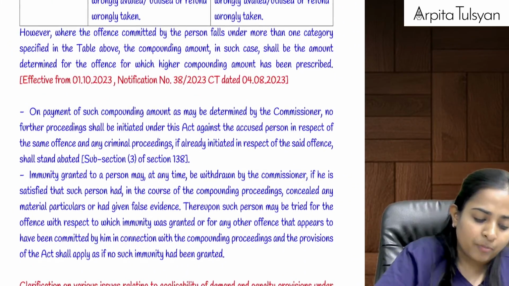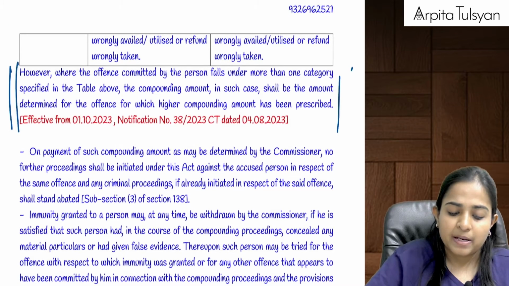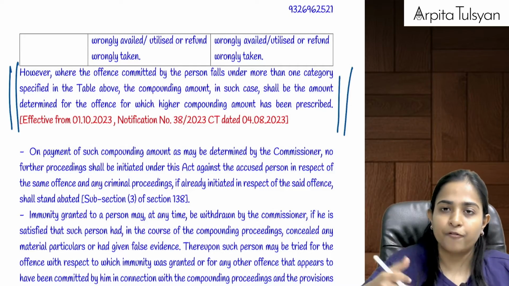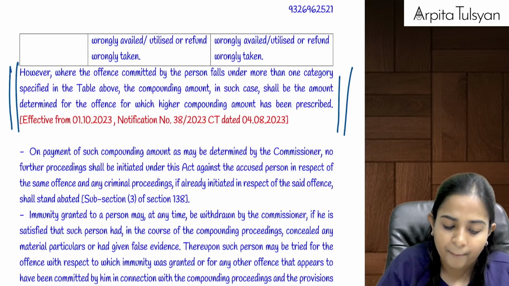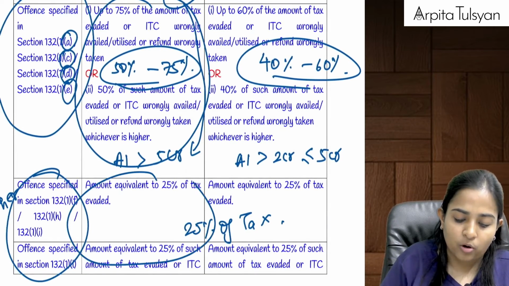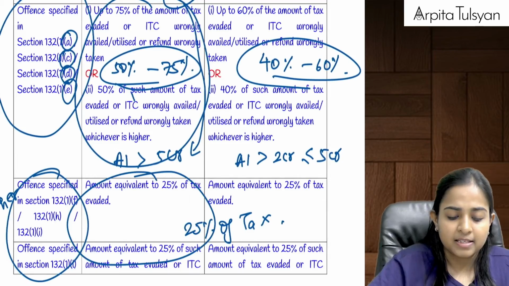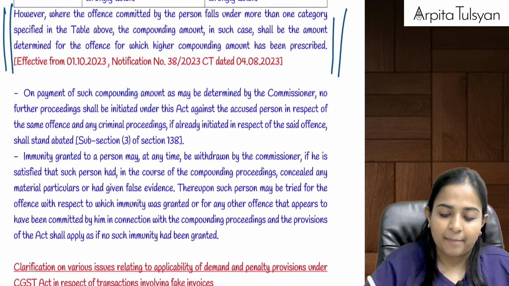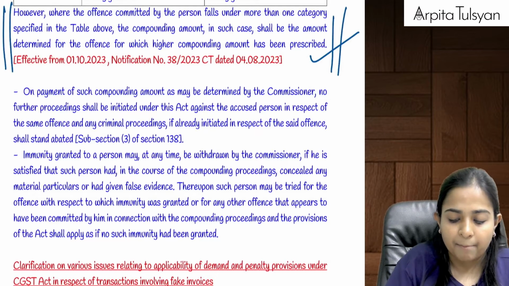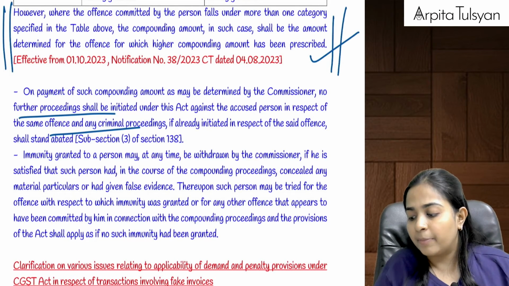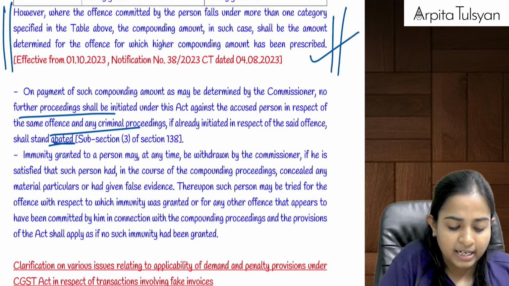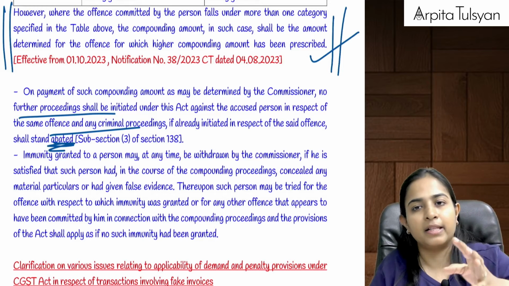Okay, and one more point that was inserted here was, suppose the offense was committed for multiple offenses, and if you go for compounding, let's say if you go for this one and if you go for this one also, then the higher one will be applicable, that is 50% to 75% will be applicable, that is mentioned here. If you pay this compounding amount, then they say that all the criminal proceedings against you will be totally abated. It will be dropped because you have paid the compounding amount.